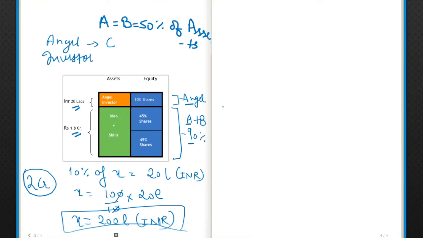So how does an angel investor make money? Whenever there is a next round of investment, or whenever there is an acquisition, or whenever a company goes public, first the investors get an exit in the company, and after that, based on the deal, the founders get an exit in the company. I hope you are getting it till this point.